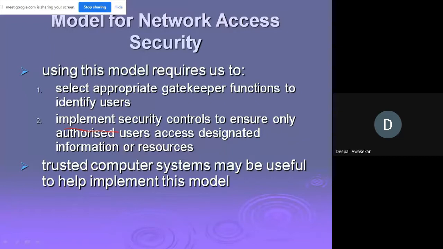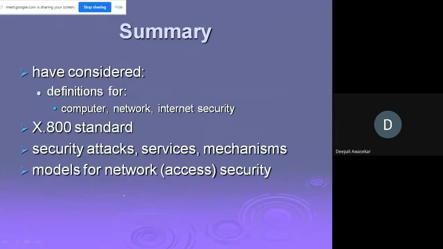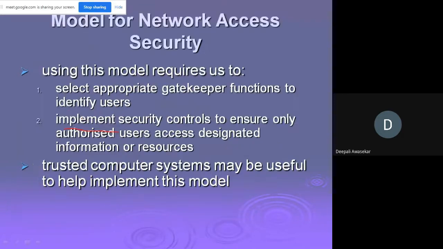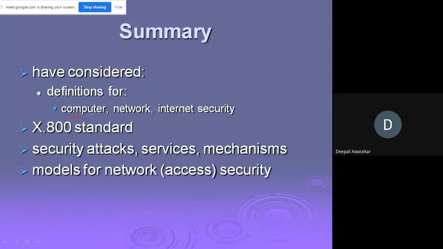To ensure authorized access to designated information or resources, trusted computer systems may be useful to implement this model. So far we have considered the definitions. I hope this model for network security is clear, and we are complete with this part. So we have considered the definitions of computer security, network security, and internet security. We have seen security attacks, services, and mechanisms in detail, and we have also seen the model for network access.